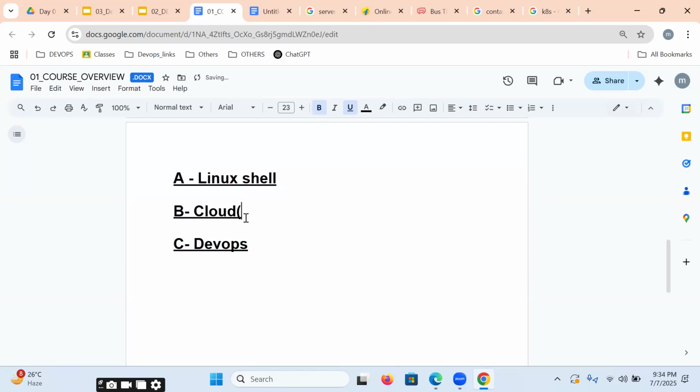Whether you take AWS or Azure, one cloud is a must. If you go for multi-cloud, that is also very good. Some students focus only on DevOps with AWS, and they don't want Azure.